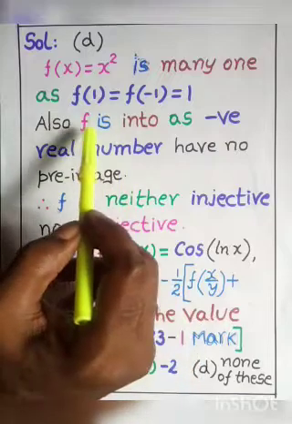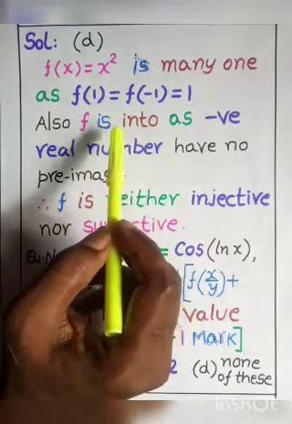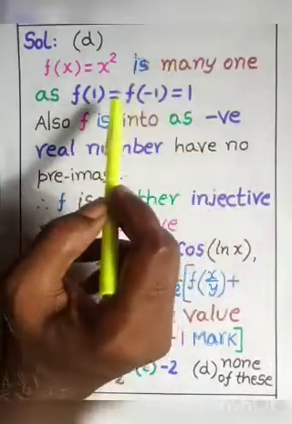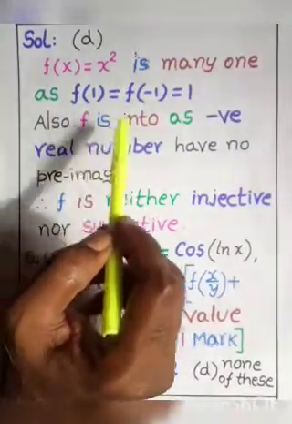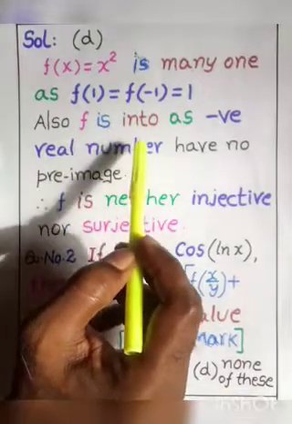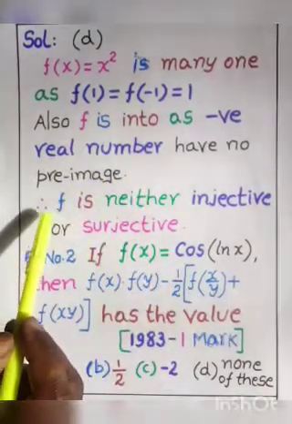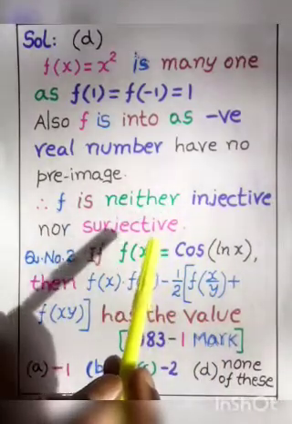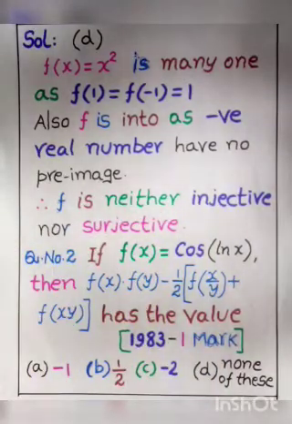That is why it is only an into function, it is not an onto function. So here f is not a one-one function. Here we proved that f is not an onto function. So finally we can say that f is neither injective nor surjective. Understood, my dear children? Right.